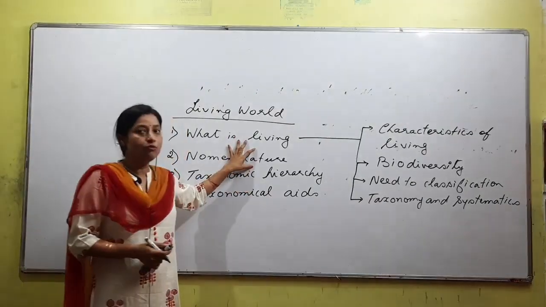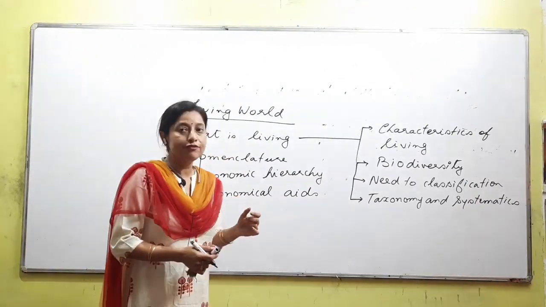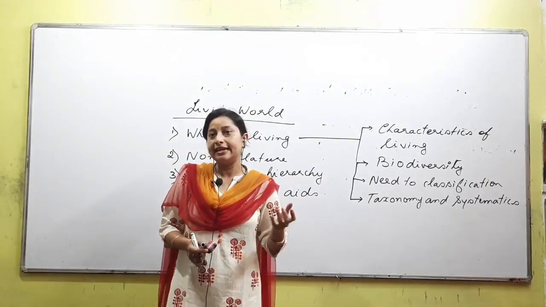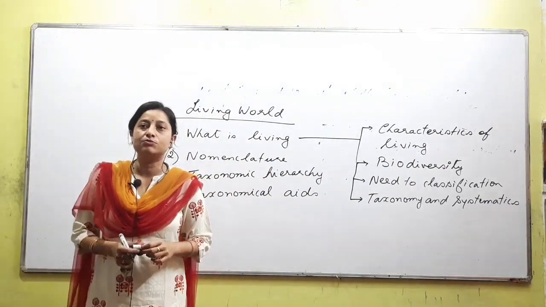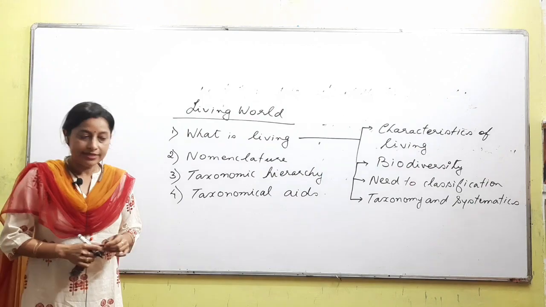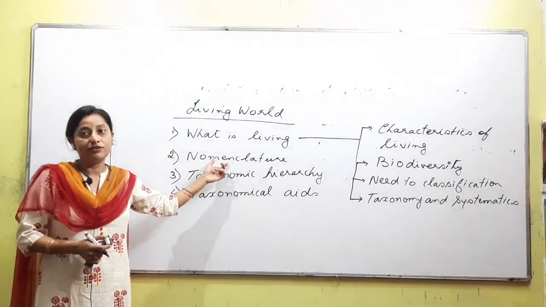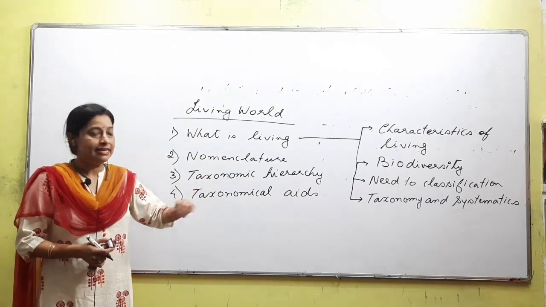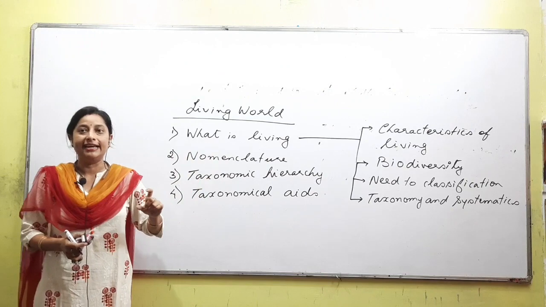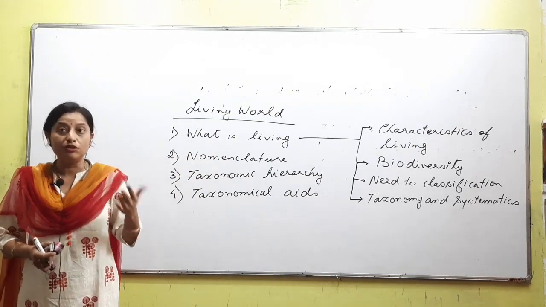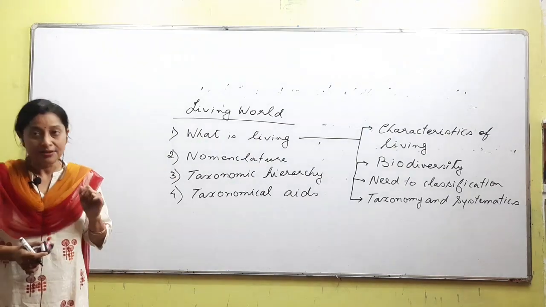So here, what will we study, what are the rules of nomenclature? To give a scientific name, we have to follow certain types of rules. We cannot just give a name however we like. I think you all have heard something called binomial nomenclature. Okay, so binomial nomenclature is something that has been accepted and is still being accepted, right? But that does not mean that binomial is the only nomenclature. There were trinomial nomenclature and polynomial nomenclature also, but they are not considered now.